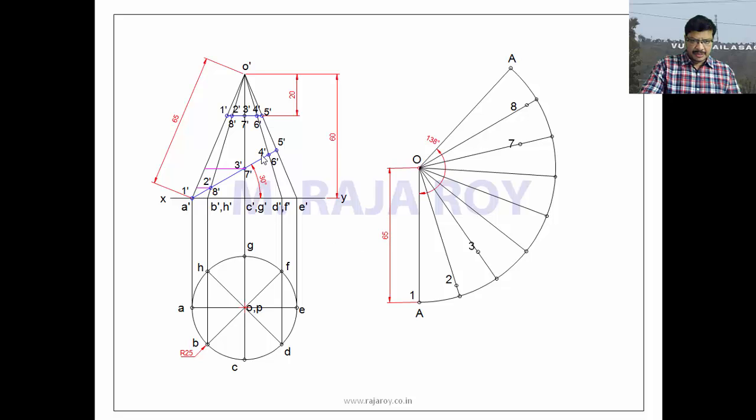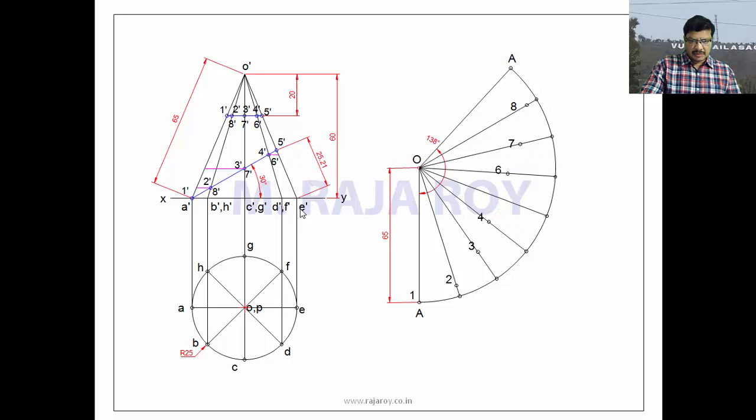Now 4, 6 points. No need to transfer up to here. This OE is also representing the 2 length. That's why shift these 4, 6 points to OE generator. Now take this distance, 22.81, and mark the distance here. This is 22.8. This will become 4. Here also you can mark the same distance. That will become 6. Now we can erase this. This one you have to do with compass only. Don't do that with scale.